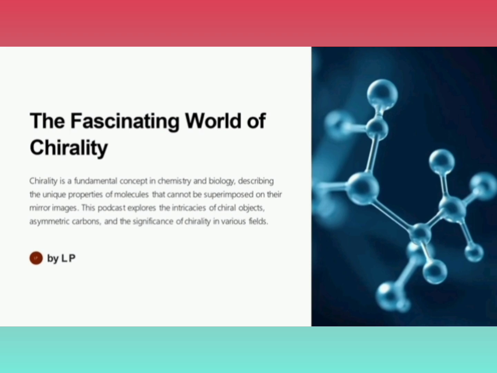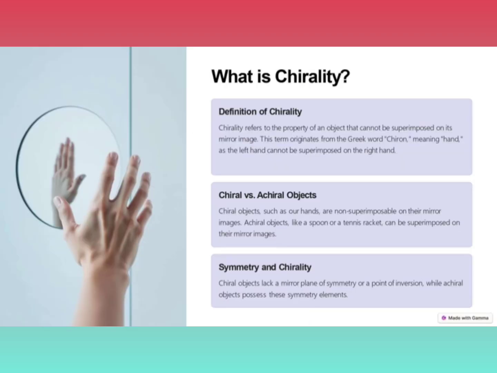As it is with human hands, the left hand cannot be superimposed on the right hand. It is the same with chiral molecules. They are non-superimposable mirror images of each other. So the best example of a chiral object is our left hand and right hand.